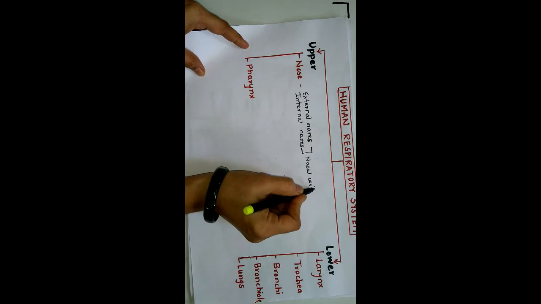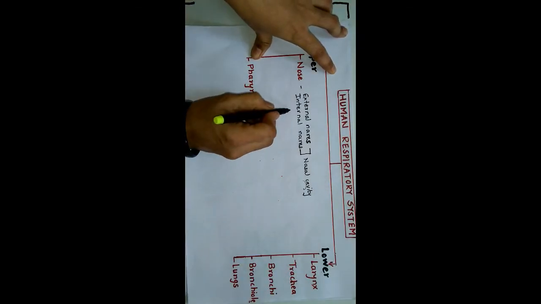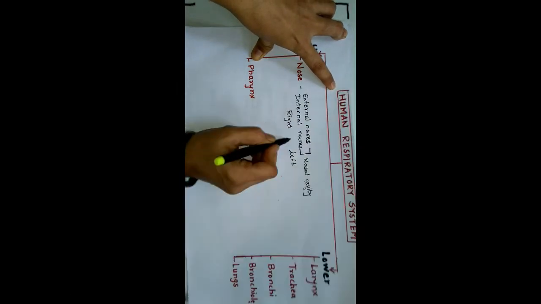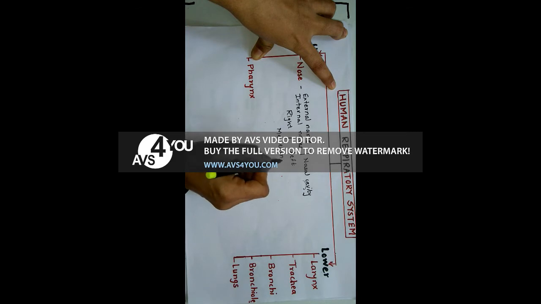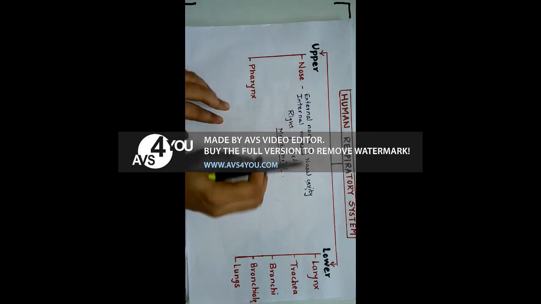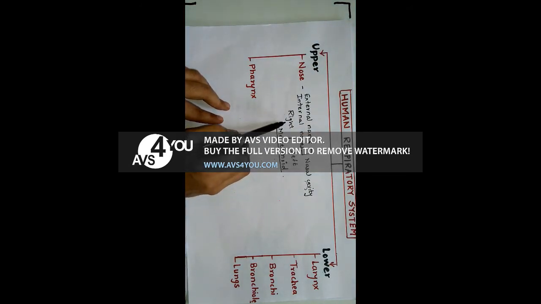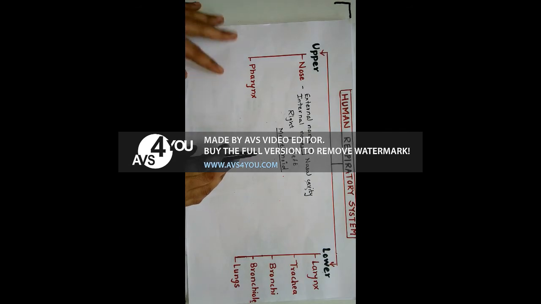This nasal chamber or nasal cavity is divided into two parts, right and left, by a cartilage, and that cartilage is known as mesethmoid cartilage.